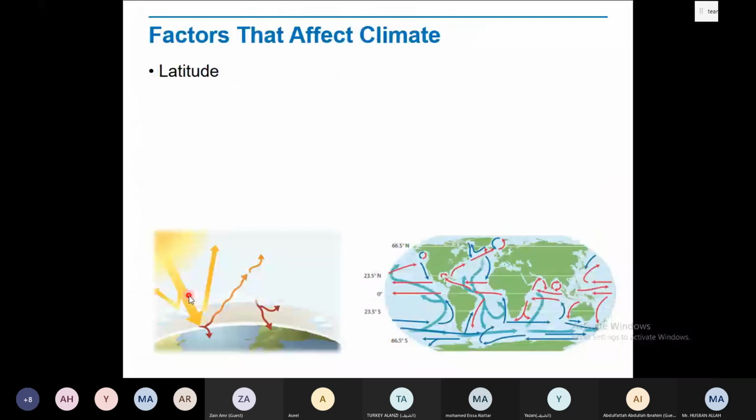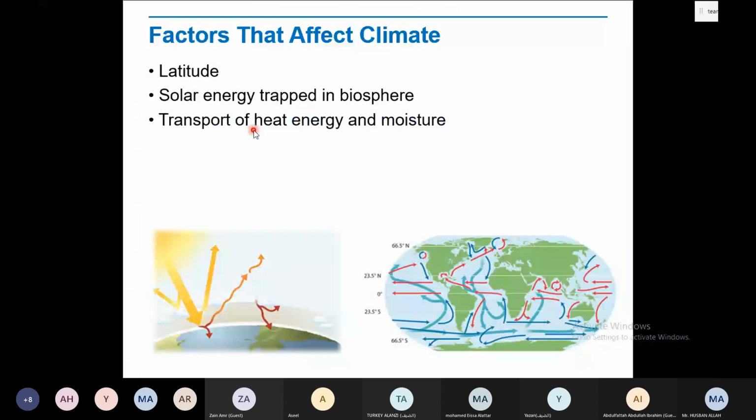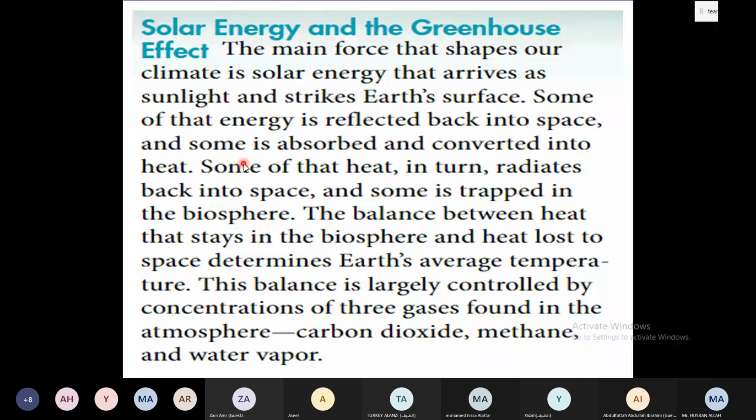We will take latitude, solar energy trapped in the biosphere, transport of heat energy and moisture, how heat energy is transferred from one place to another, and geographic features, but this is not given in your book, right? Okay, the first point which we are going to take is solar energy and the greenhouse effect. Solar energy and the greenhouse effect is the first point we are going to take.